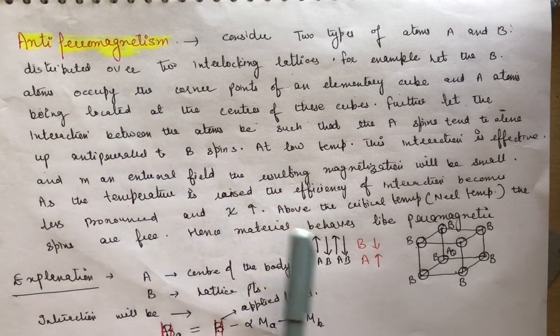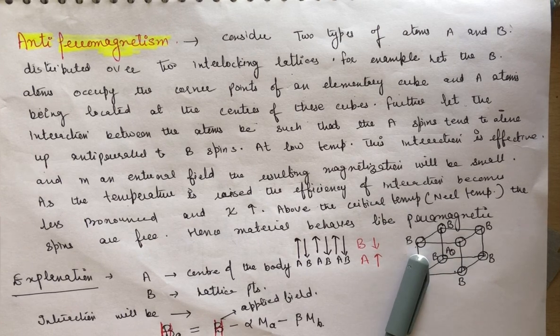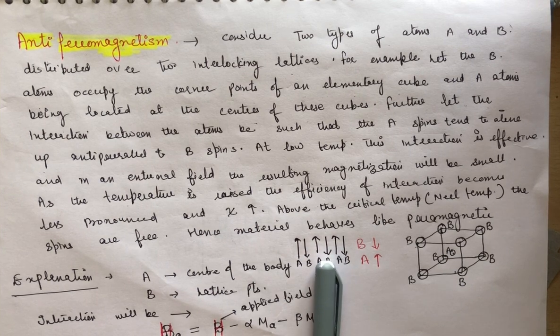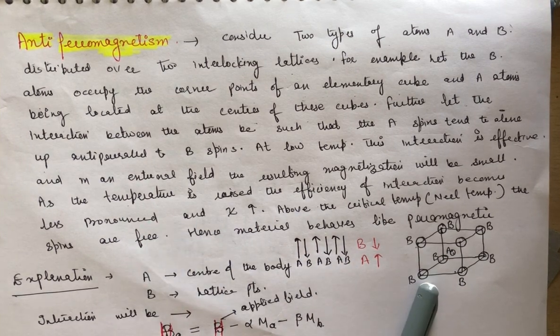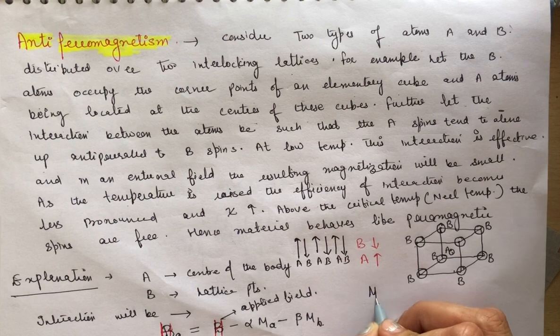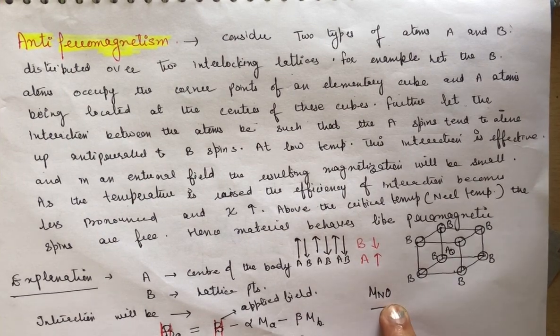Clear? In this there are three types of interaction: A with A, B with B, and AB interactions. So this is an example. The example is MnO. This is the first main observation on this material.